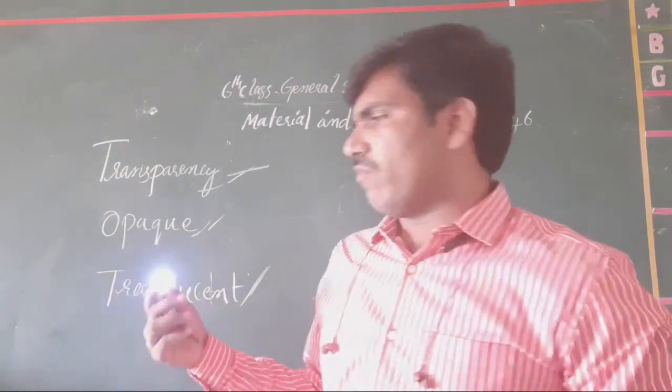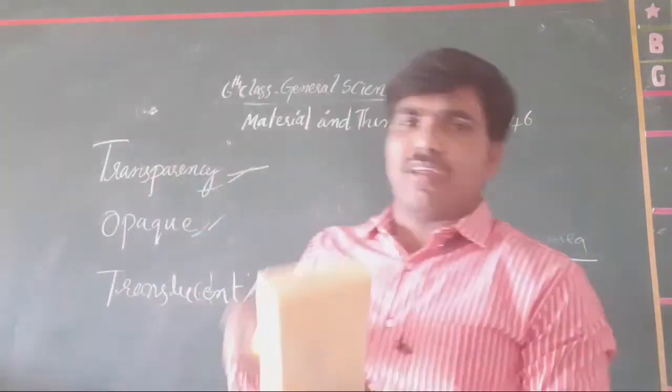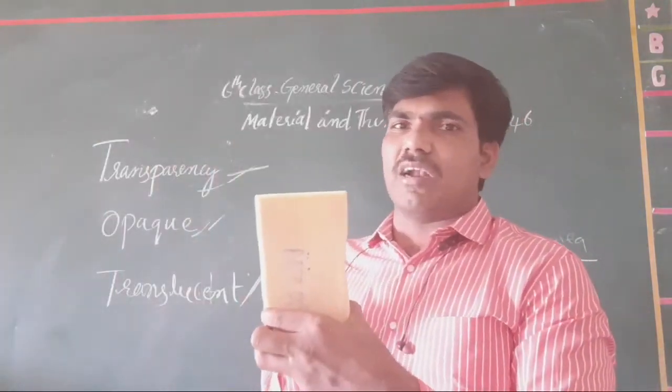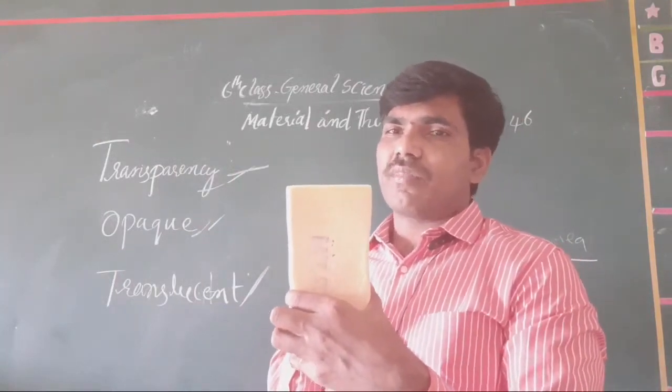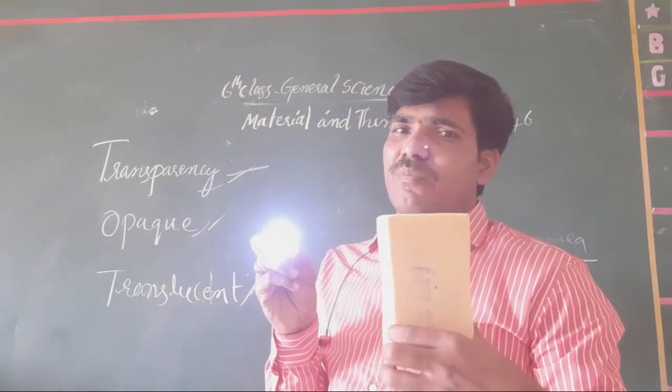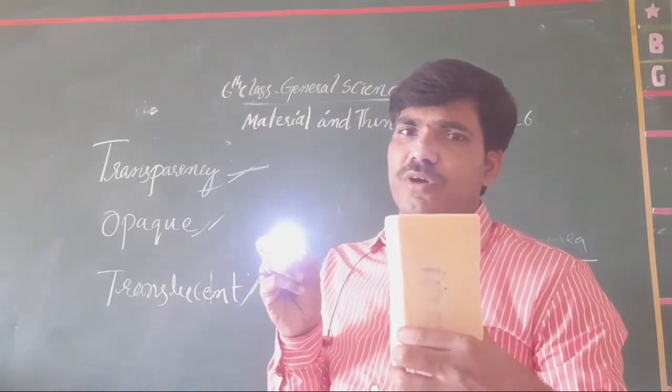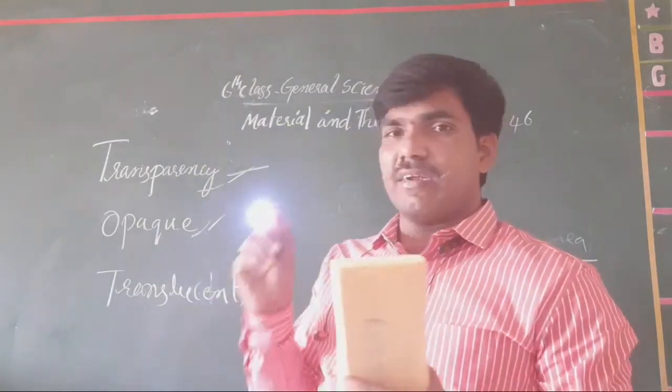And suppose something does not allow light. Suppose a duster, when you take a duster, it does not appear to you. That's why it is called opaque. It is called transparent. I hope you understood. Yes, this is transparent.